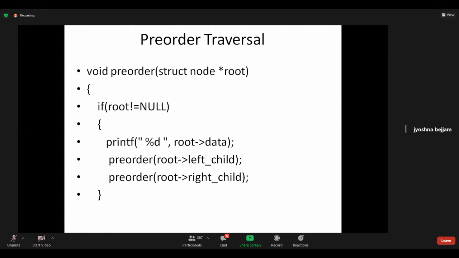This is the code now. I am passing 200, nothing but the address of root. I am checking whether the root is null. No. The condition fails, so the root is not null. That is the reason the first statement we are executing here is root of data. Why are we executing data? According to the preorder concept, we should first visit the root, nothing but the root value should be printed. So root of data I am printing, nothing but 200 of data. 200 of data is 12. Agree? Next, coming to this statement, preorder of root of left child.